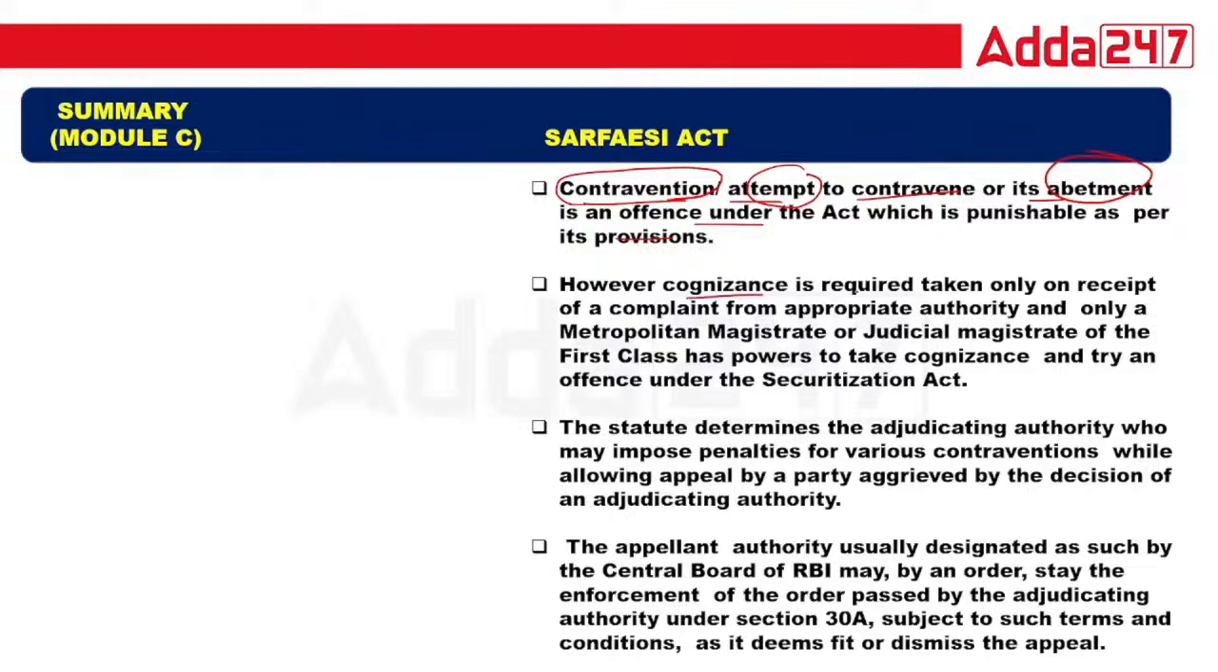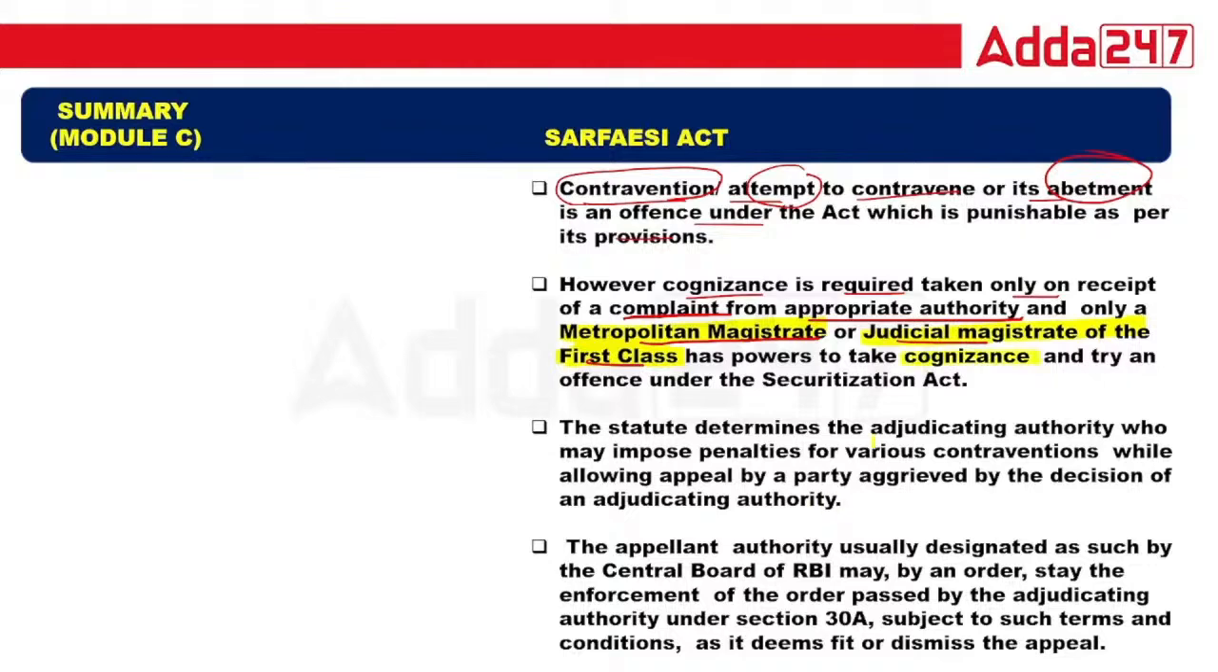However, cognizance is required to be taken only on the receipt of complaint from the appropriate authority, and only a metropolitan magistrate and judicial magistrate of first class have power to take cognizance. This is very important. Metropolitan magistrate and judicial magistrate of first class have authority under this Act to take the cognizance of the offense.